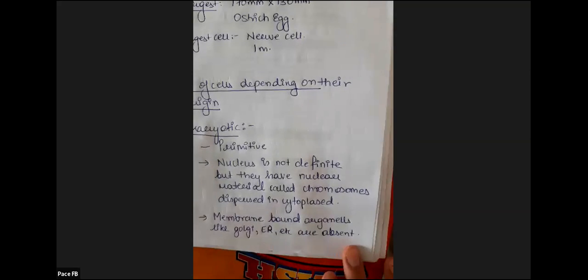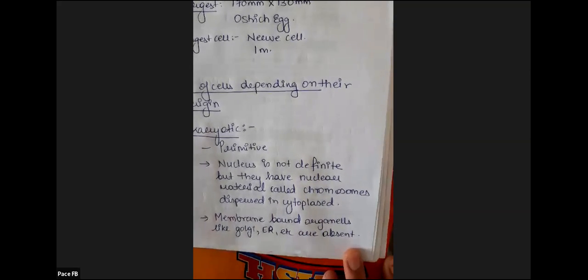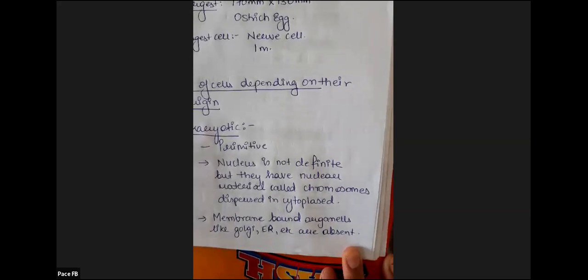So they do not have those cell organelles. Proper cell organelles they do not have. Yes, some structures they might have for their function, but proper structures they don't have in the prokaryotic cell, and hence we call them primitive or underdeveloped.